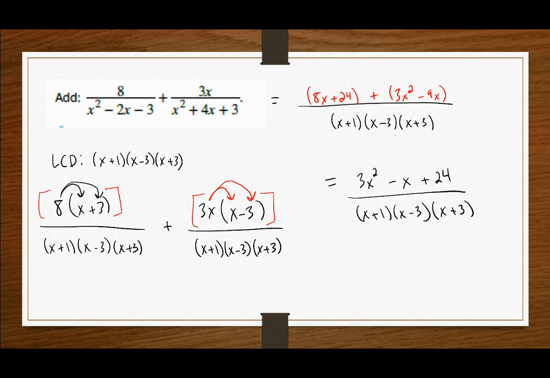However, we could still consider the question, does this factor or continue to factor in such a way that it would reduce? So I could pose the question here using, let's say, the AC method. Are there factors of 72 that add up to -1?